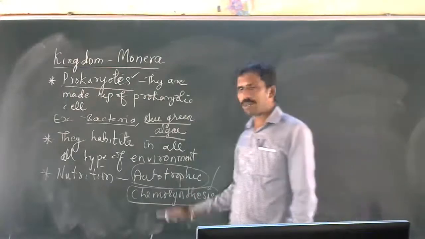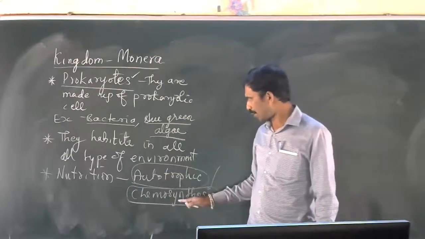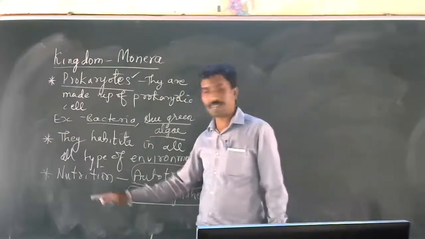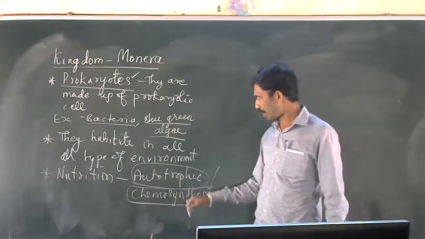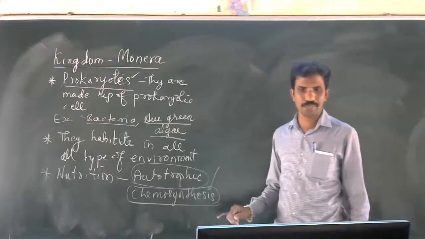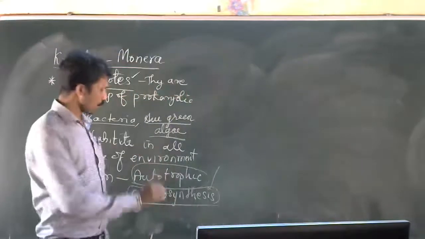They do aerobic respiration and anaerobic respiration also. So they prepare their own food with the help of chemosynthesis. Chemosynthesis means preparation of food with the help of some chemicals.